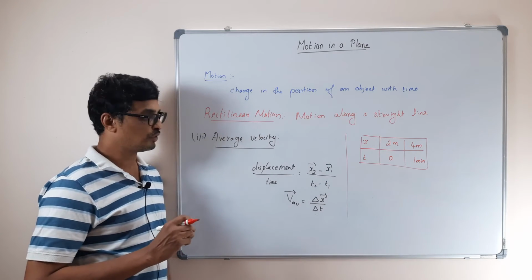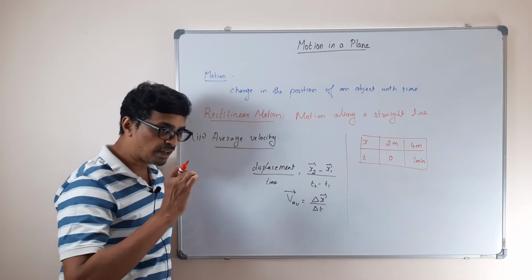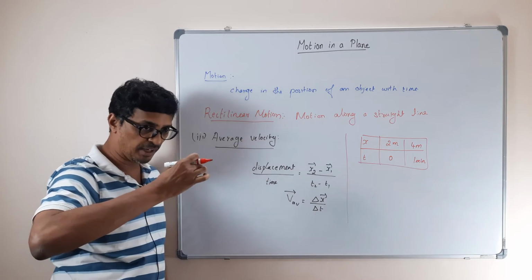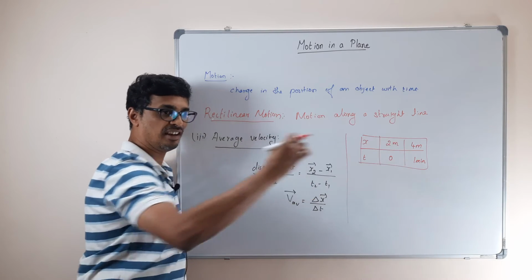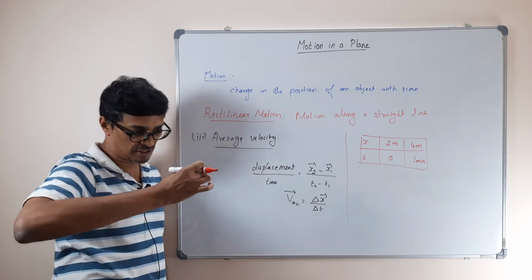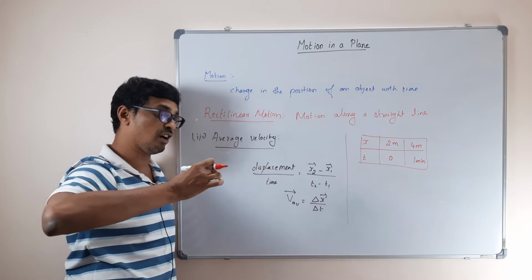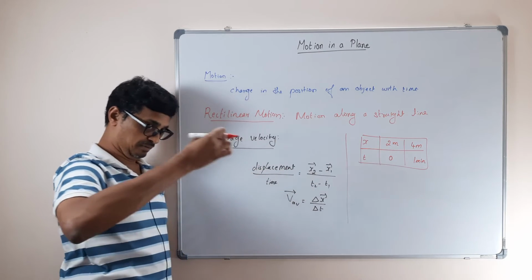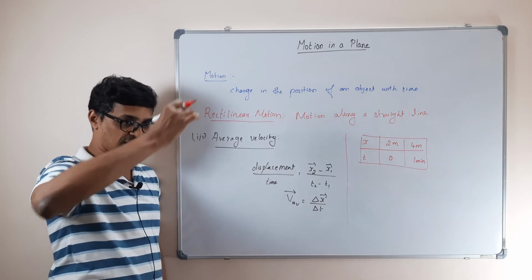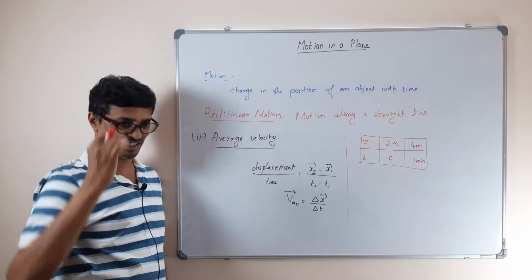Got it? So the body has moved in a straight line from 2 meter to 4 meter in 1 minute. You start your clock when it was at 2 meter and you saw it reach 4 when the clock exactly completed 1 minute.